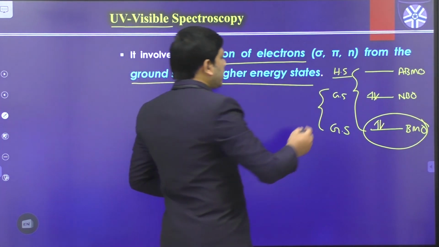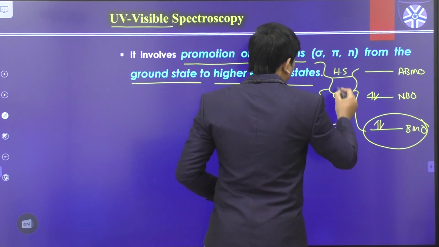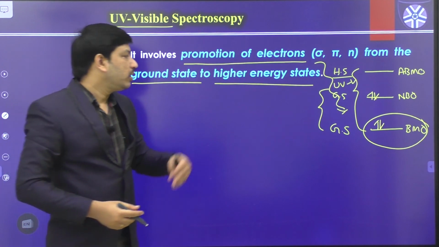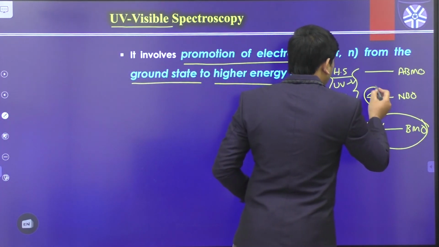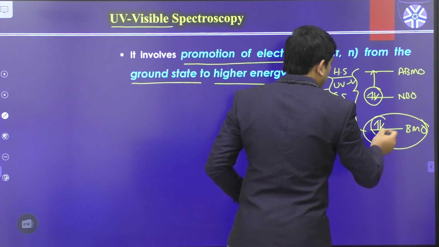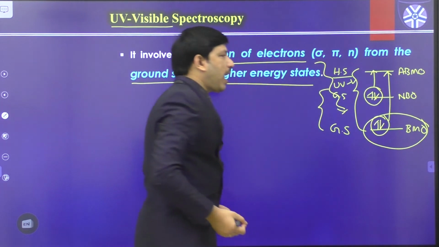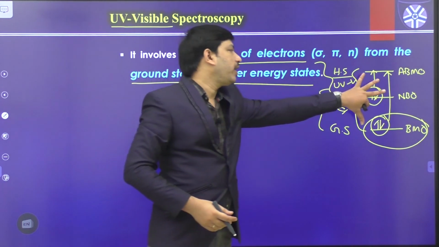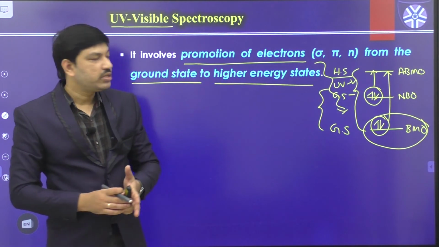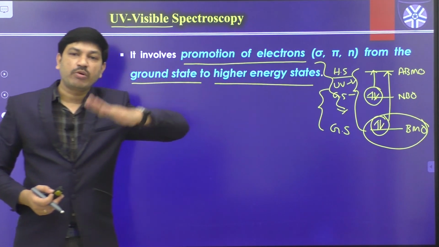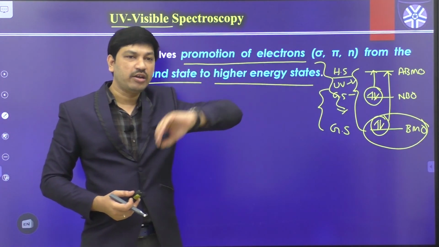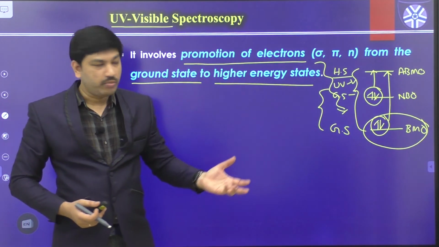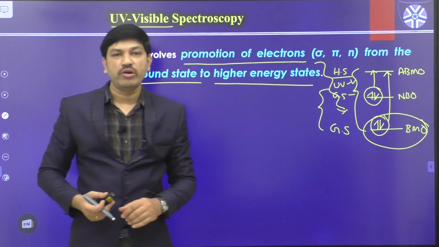Whenever you send ultraviolet or visible light towards an unknown compound, there is a promotion of either non-bonding electrons to the anti-bonding level or bonding electrons to the anti-bonding level, depending on how much energy gap is available. Sometimes non-bonding electrons are promoted from the ground state to the anti-bonding level, that means the higher energy state, or sometimes bonding electrons are promoted to the anti-bonding level.